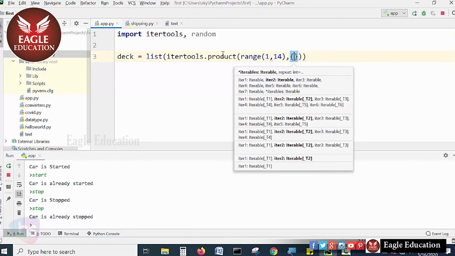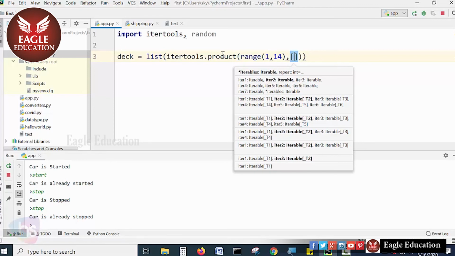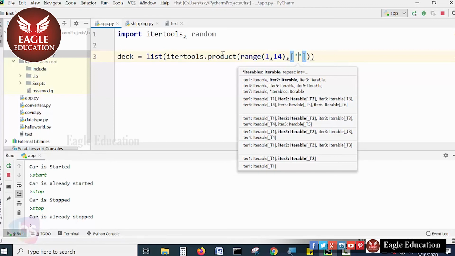What are the list items I want to take here? Within these braces, I have to take 4 items.